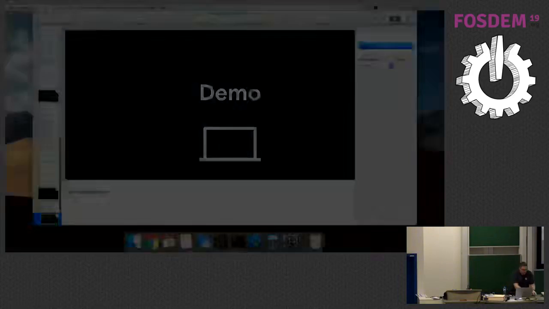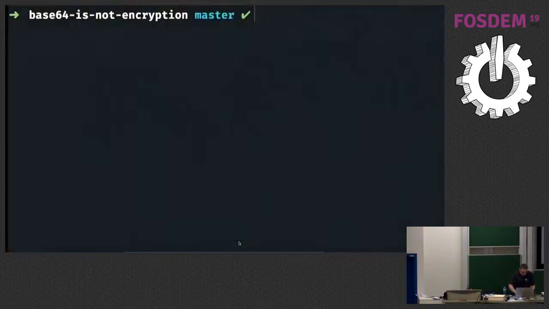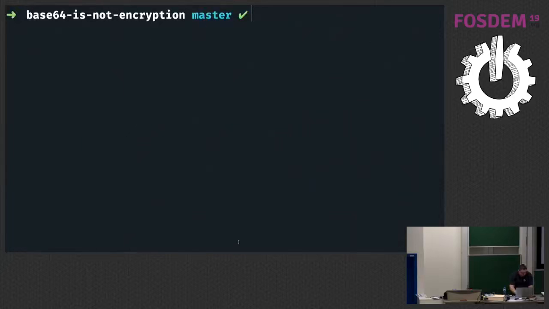So let me jump back over here. My cheat sheet. All right, kubectl config use-context. So we'll switch to a new Kubernetes cluster. This Kubernetes cluster has the Vault KMS encryption already set up and ready to go, and that encryption config. So I'm going to go ahead and create that same secret.